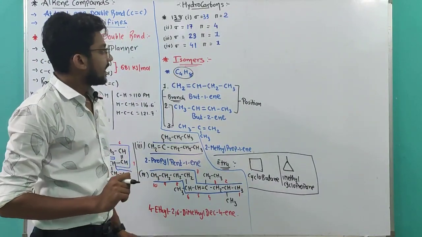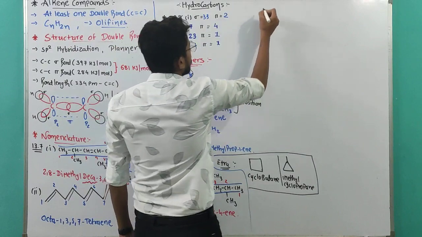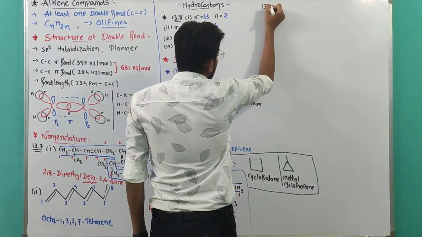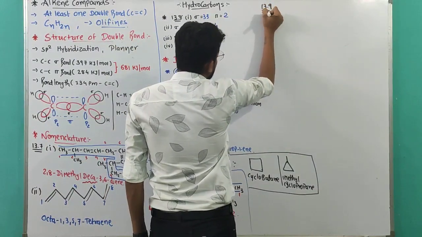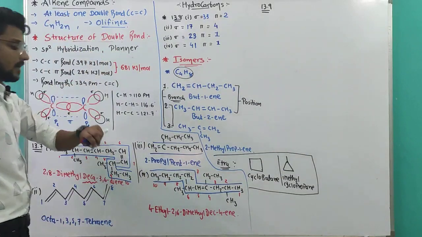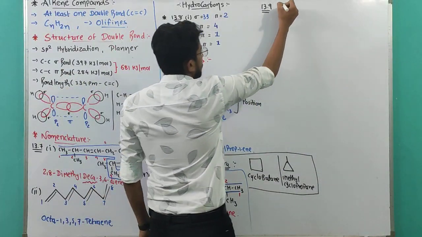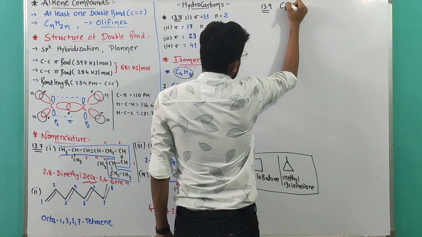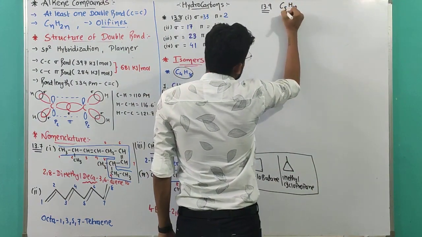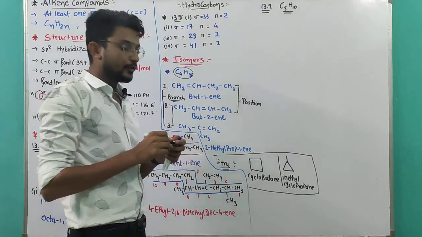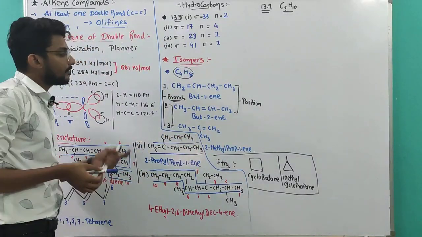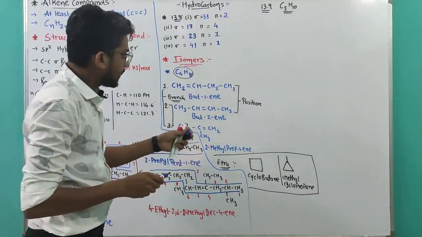Okay. After that, they have given example, problem number 13.9. In problem number 13.9, they have given us the C5H10 formula, and we have to draw isomers of alkenes. Okay, let's do this.